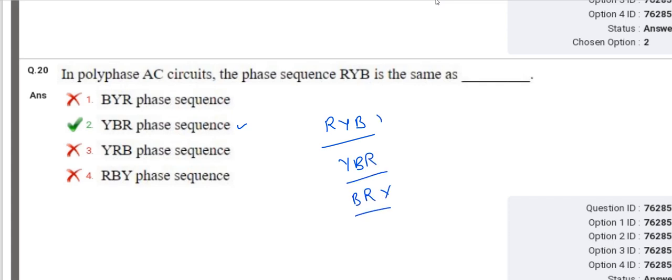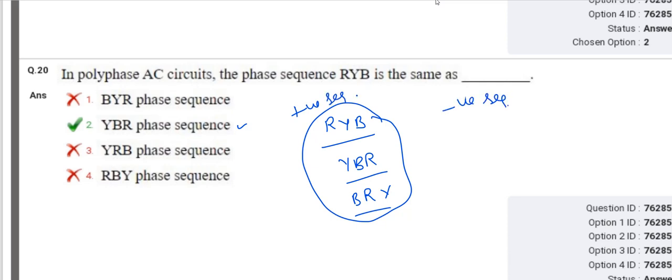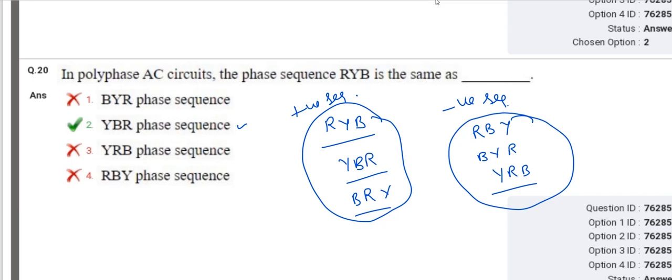Because this is the clockwise sequence, this is the positive sequence, and similarly for the negative sequence, the terms become RBY, and so on. It refers to the anti-clockwise. So RYB, YBR, BRY are the same phase sequence in a clockwise direction.